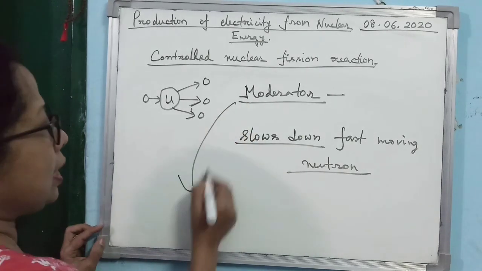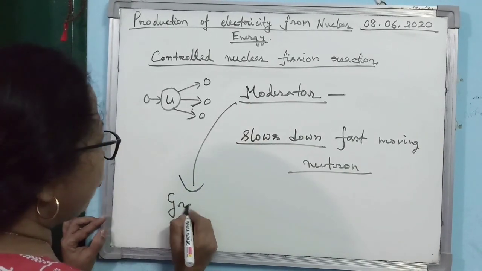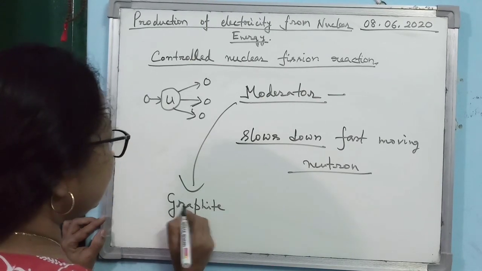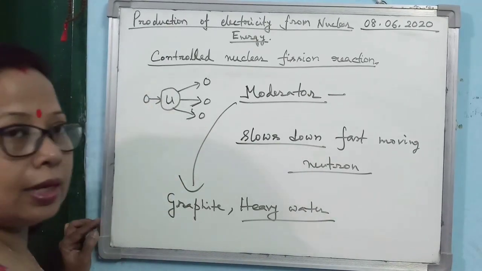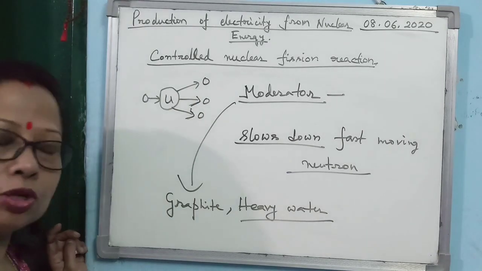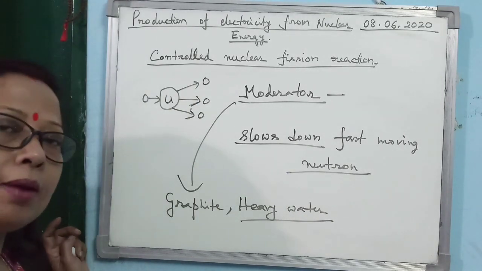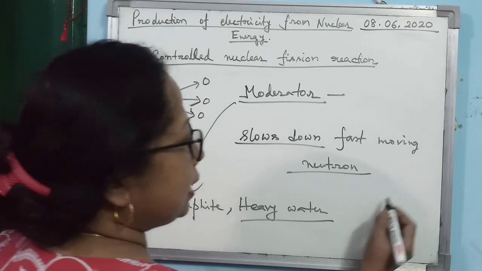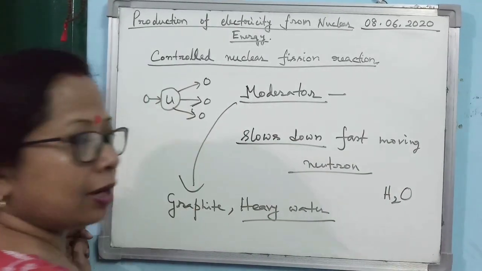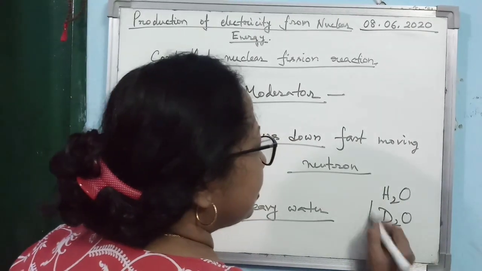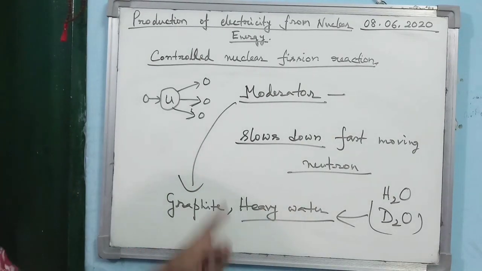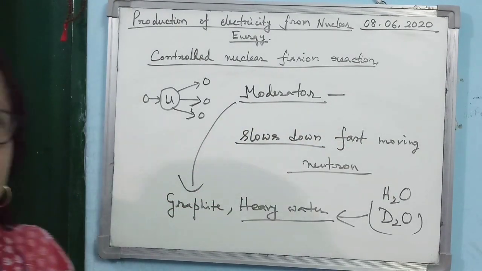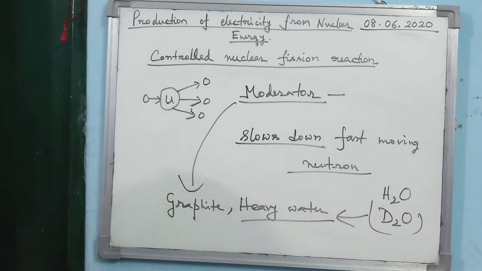Now the materials we use as moderators are graphite or heavy water. Heavy water, what is the meaning? I hope everybody knows. Hydrogen has three isotopes: protium, deuterium and tritium. Here heavy water means instead of H2O with protium, if you take deuterium, then that is known as heavy water. So graphite and heavy water are used as moderators. And what is a moderator? It is a device which slows down fast moving neutrons.